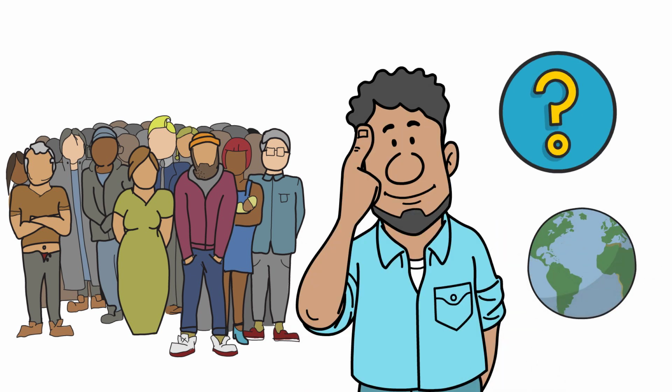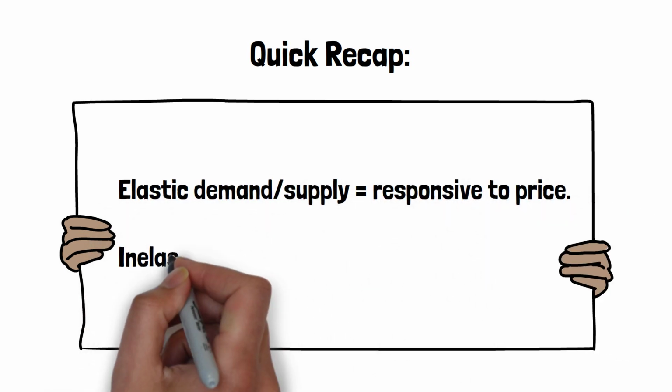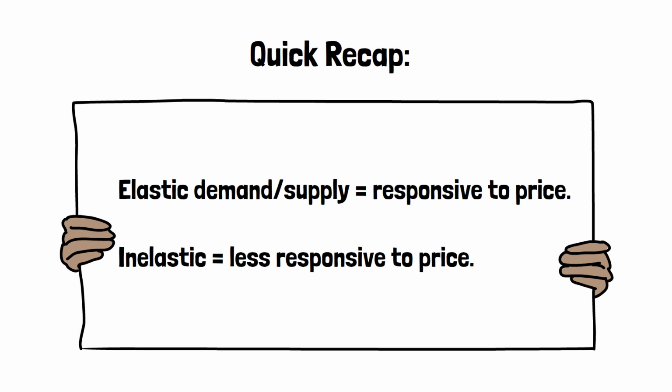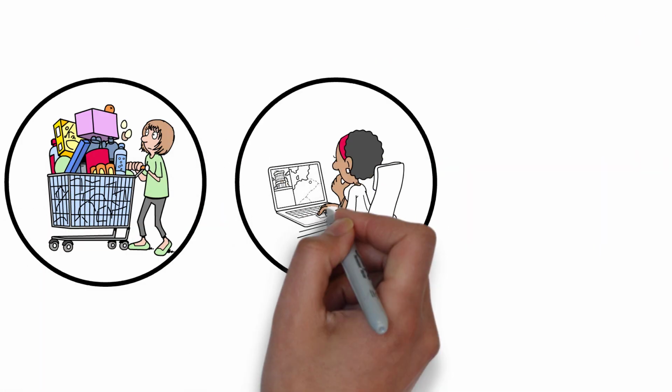Quick recap: elastic demand or supply means responsive to price. Inelastic means less responsive to price. Knowing elasticity helps you make smarter decisions as a consumer, business owner, or policymaker.